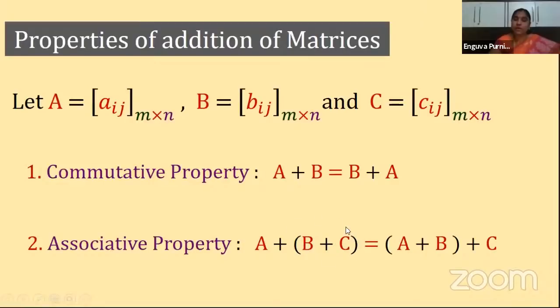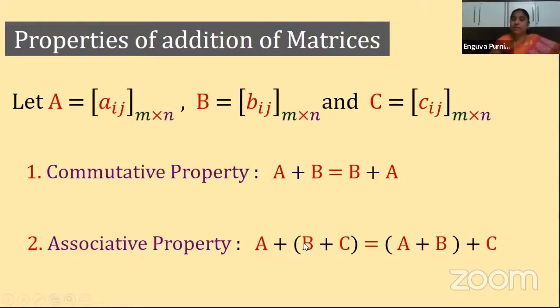First we do the sum of the two matrices within the bracket, B plus C. Clear? Then to that resultant matrix, we add the matrix A. A plus of B plus C. Clear? So next, what is the other side? We have A plus B of plus C. Means first we do A plus B, then to that resultant matrix, we add the matrix C.